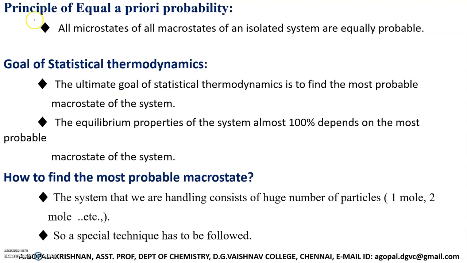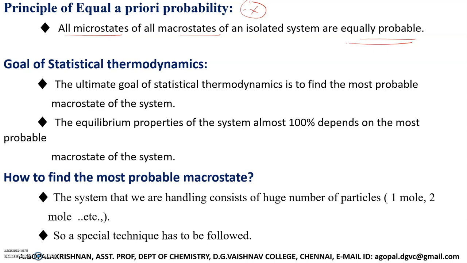Then the principle of equal a priori probability. This is a very, very important principle. What does this principle say? All microstates of all macro states of an isolated system are equally probable. What does it mean? I told you the most probable macro state contributes almost 100% to the equilibrium properties. But it doesn't mean that the microstates of other macro states do not contribute.